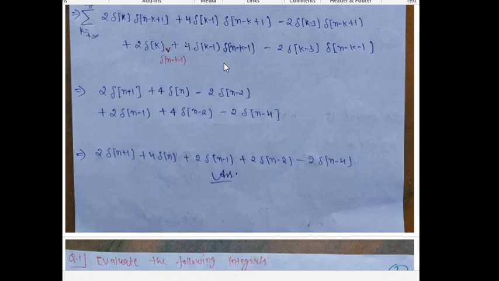Please try to solve it if you didn't understand this one. Please remember you have to check the validity of each step. So this step is valid for k equal to 0, this is for k equal to 1. And next we will discuss the question.